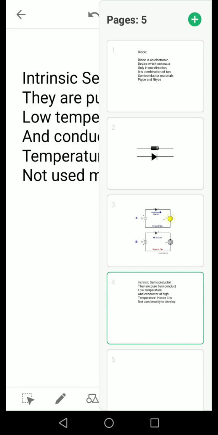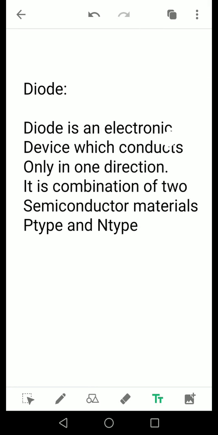Next, when we combine a p-type semiconductor and an n-type semiconductor, we can develop a device known as a diode. A diode is an electronic device which conducts electricity in only one direction. We cannot observe current in the other direction, so it is known as a unidirectional device. A diode is the primary electronic component of any electronic device. It is formed by a combination of p-type and n-type semiconductor, and is a basic example of semiconductors.